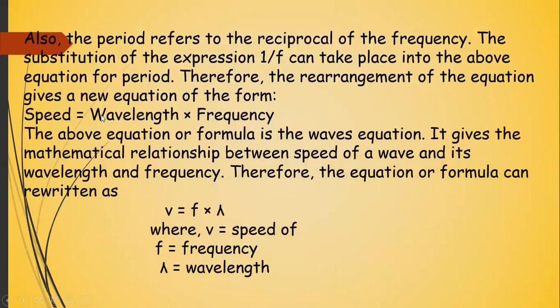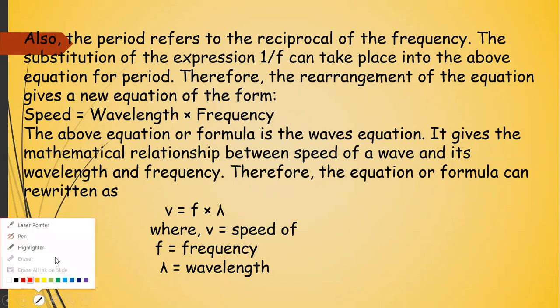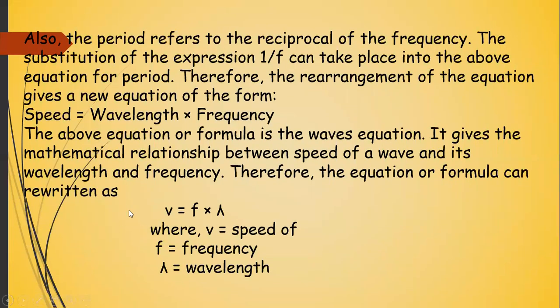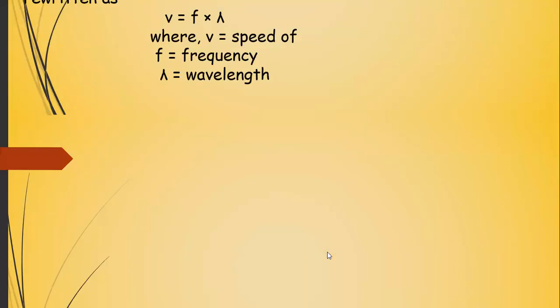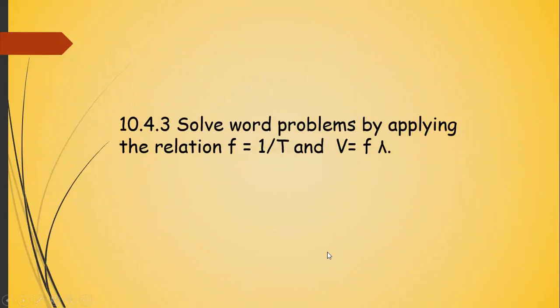So if we replace it by this, since 1 upon f is the time period. We have already done that time period is the reciprocal of frequency, or frequency is the reciprocal of time period. So in this equation, 1 upon T can be replaced by f. So V is equal to f lambda. V is the speed of the wave, f is the frequency of the wave, and lambda is the wavelength of the wave. So we are going to solve problems on this.